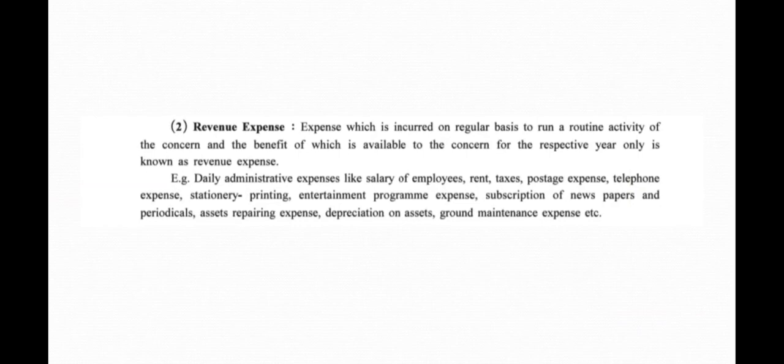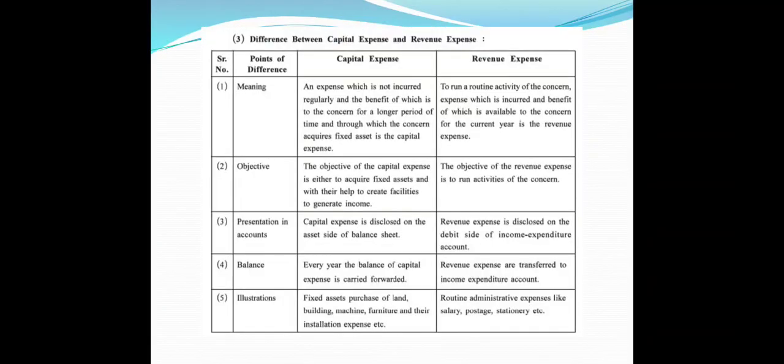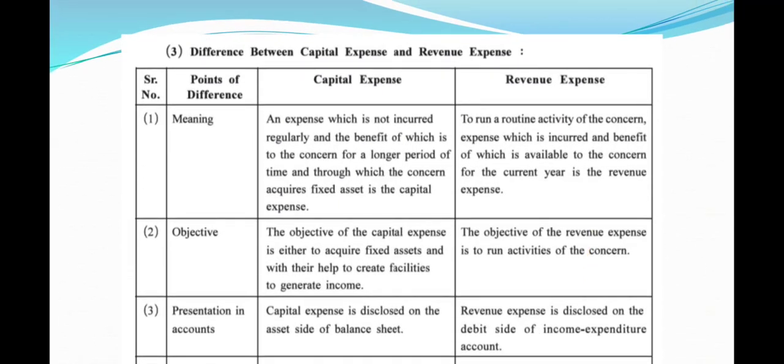Let us see the difference between the two, capital expense and revenue expense, which will make the concept more clear. Meaning, an expense which is not incurred regularly, and the benefit of which is available to the concern for a longer period of time, and through which the concern acquires fixed asset, is a capital expense. Revenue expenses are expenses which are to run the routine activity of the concern, expense which is incurred and the benefit of which is available to the concern for the current year.